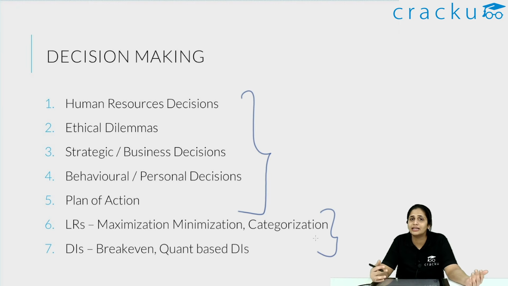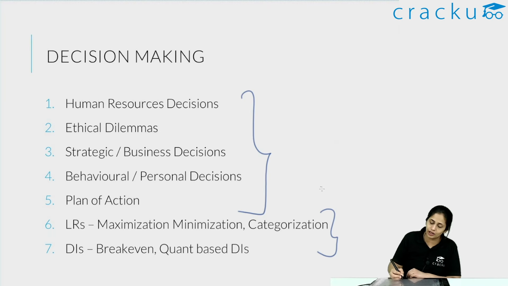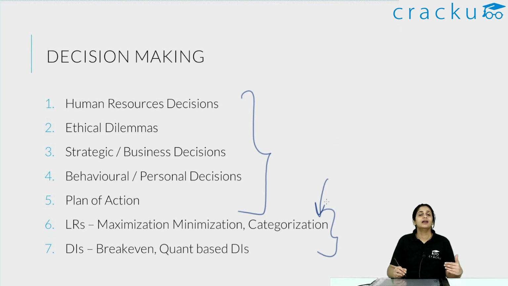That means you can clear the cutoff if you do these well. So make sure that in your DM section you also try to find the questions which are not decision making, which are simple LRDI kind of questions. The simple LR questions and simple maximization, minimization questions also come.